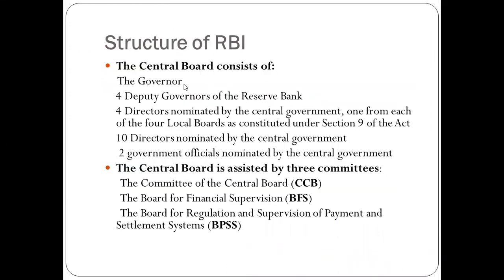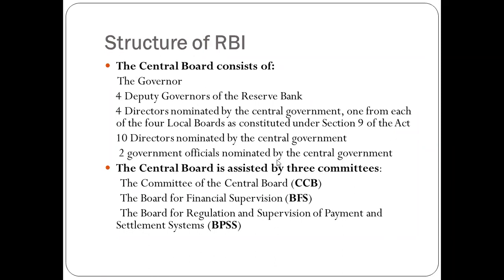Basically, the central board consists of the governor, 4 deputy governors of the RBI, 4 directors nominated by the central government, 1 from each of the local boards constituted under section 9 of the Act. This means first this Act was passed, then they hired these people to run this organization. Then 10 directors nominated by the central government and 2 government officials nominated by the central government. In total, we require 20 persons who run this organization in a systematic way.